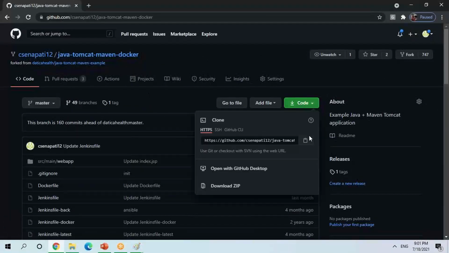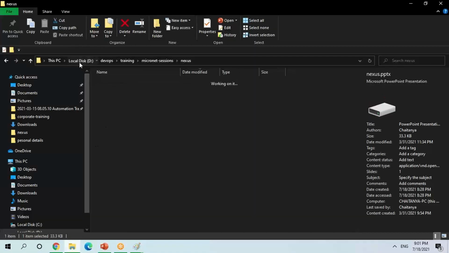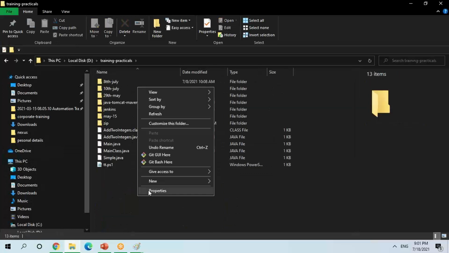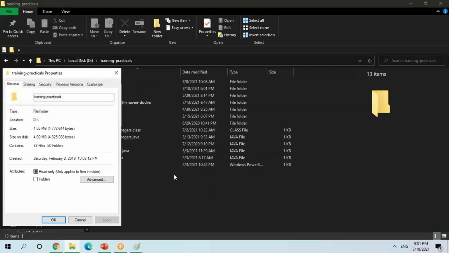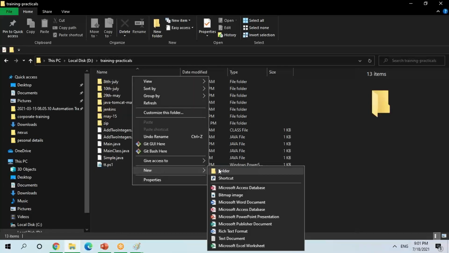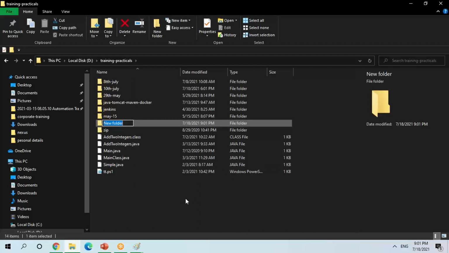So this is one simple Maven repo which I have taken. What I'll do is a local build, and I hope you guys are aware of how to do a Maven and Java setup. Assuming you have done the Maven and Java setup, so that you can do a build. Let's assume I'm taking July.